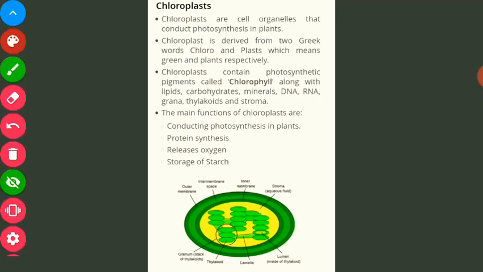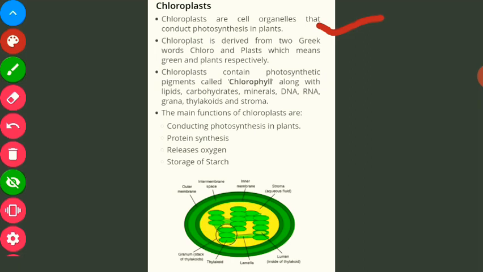Now comes the chloroplast. Chloroplasts are the cell organelles that are responsible for the conduction of photosynthesis in plants. The chloroplast has got its name from the Greek words chloro and plast, which mean green and plants respectively. So chloro stands for green and plast stands for plants, so green plants.